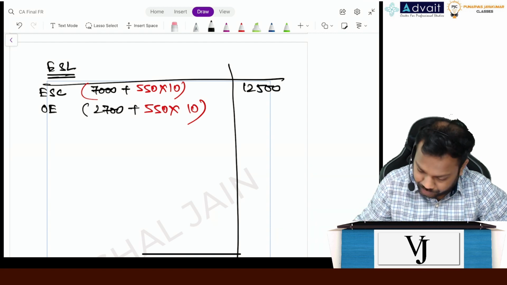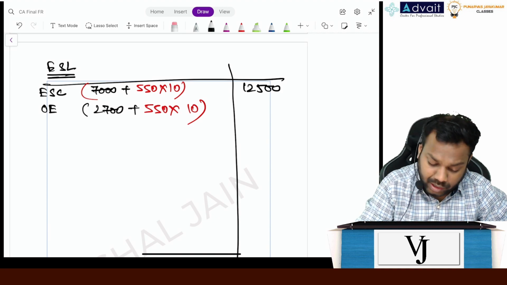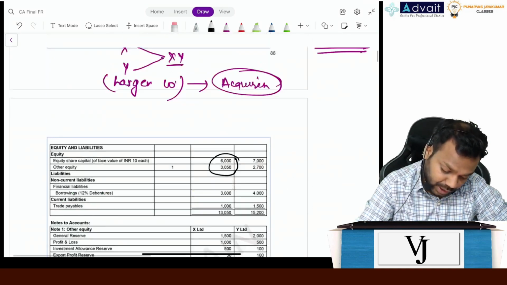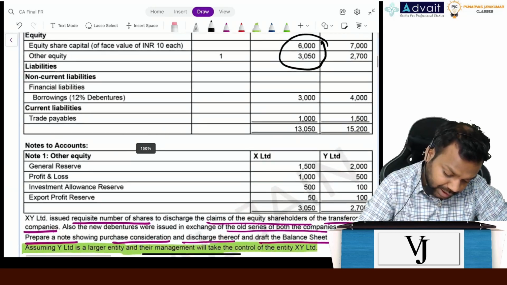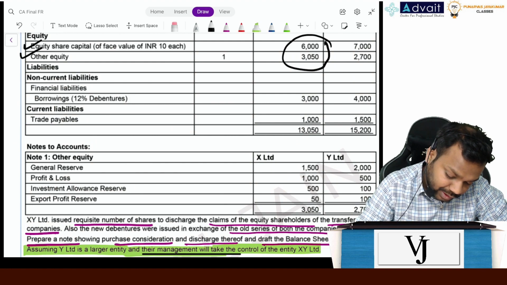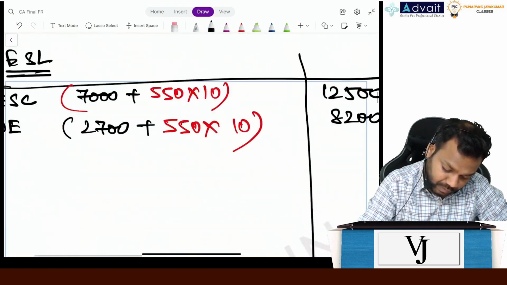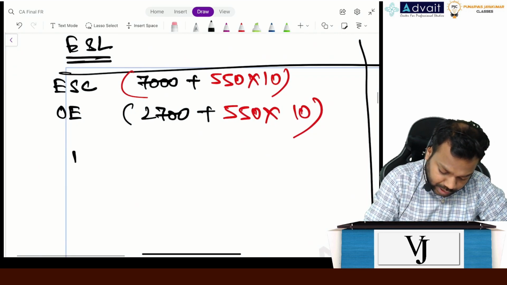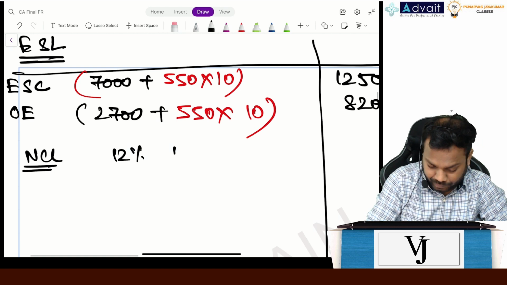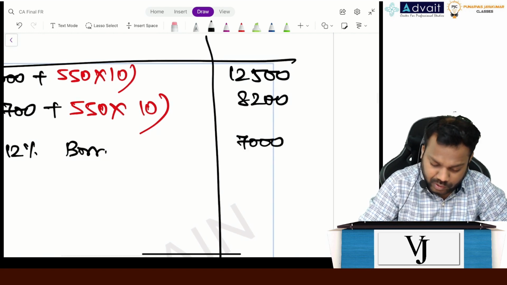Now what is this value? 5500 plus 2700 is 8200. Clear this one? Now will there be any NCI? No. Right, this is done. Now non-current liabilities is how much? 12% borrowings is 7,000. Non-current liabilities is 7,000, 12% borrowings. Further,